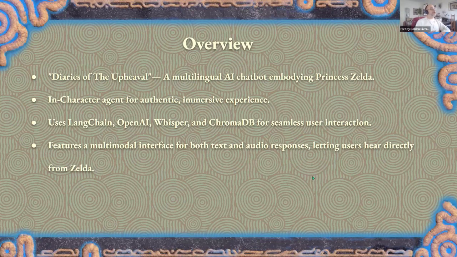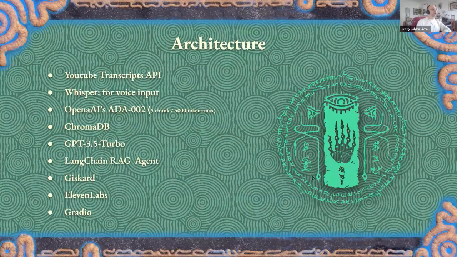The architecture consists of the YouTube transcripts API. For this, I actually chose videos that have user generated transcripts. We used Whisper for the voice input. For the embedding model, we used ADA 002.